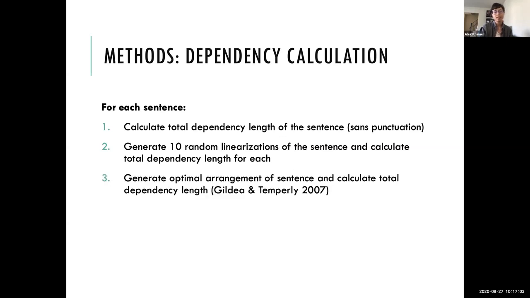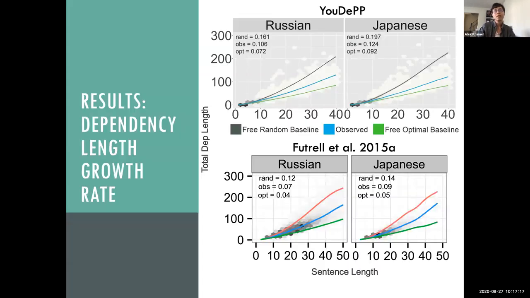And then I also generated the optimal arrangement of the sentence that minimizes all the dependencies and calculated the total length of that to get the optimal baseline. And these are to match the methods used in Futrell et al. 2015. So here is what those graphs look like side by side.